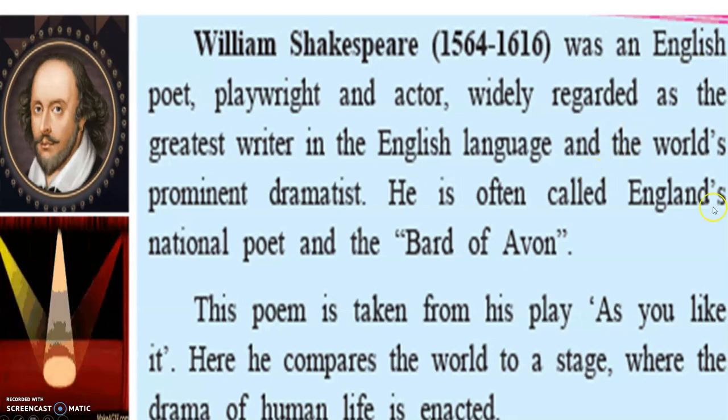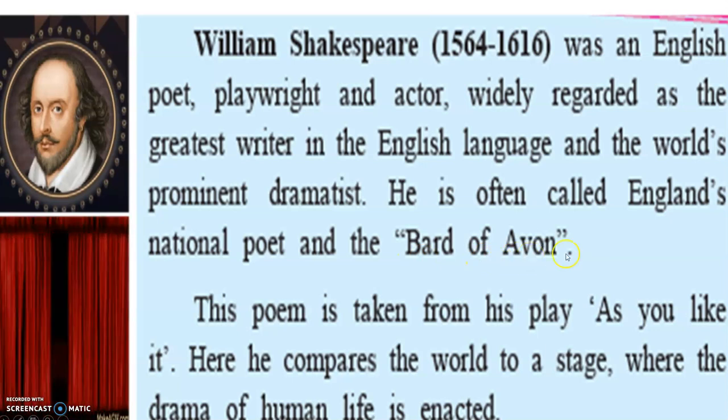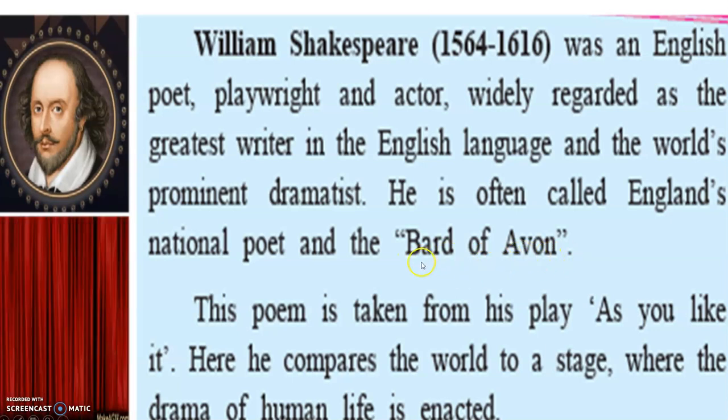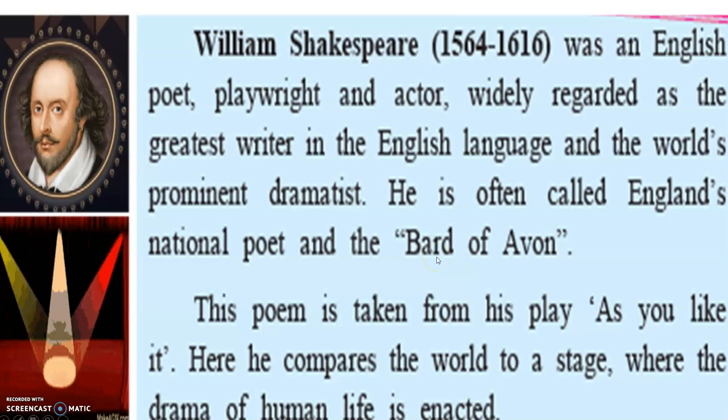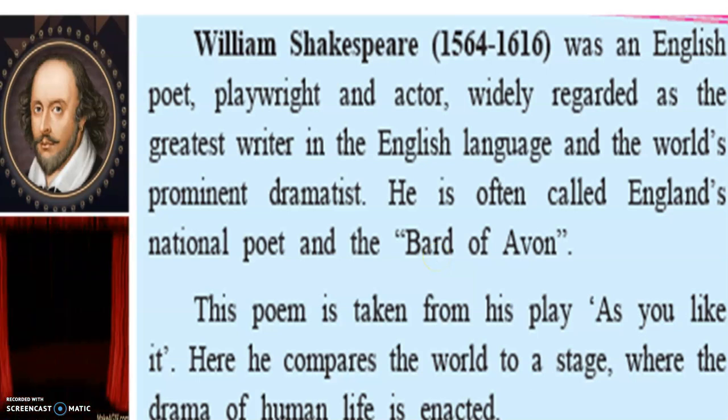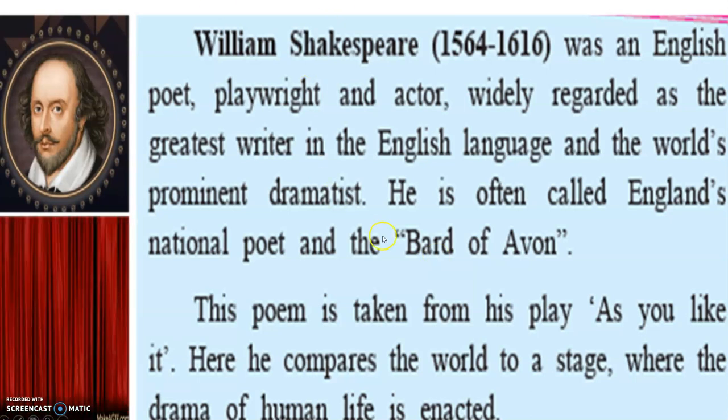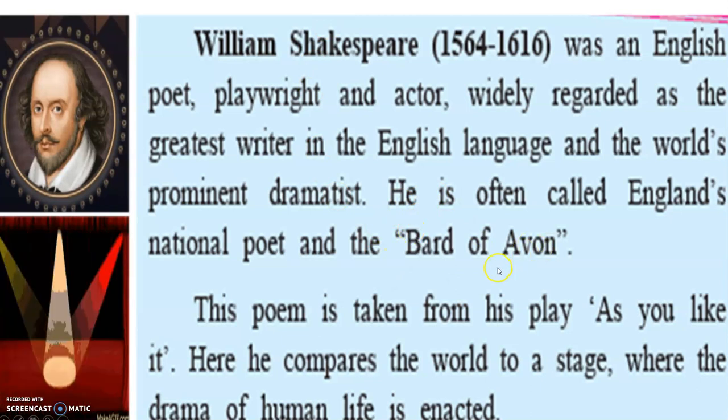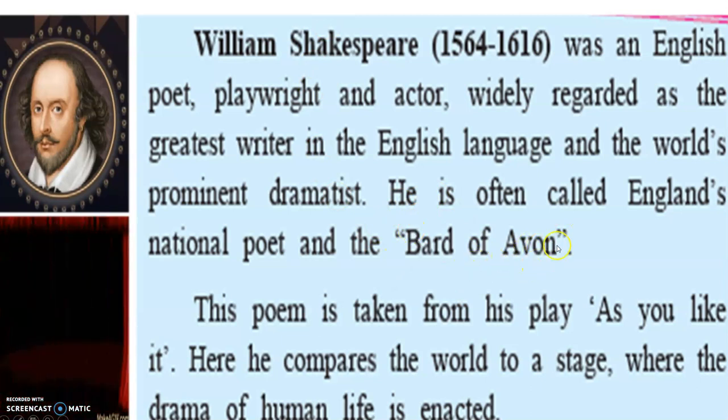He is often called England's national poet and the bard of Avon. Anyway, you can pronounce it. Now, when we talk about a bard, we mean a poet. The word bard means poet. Avon is a river in central England.